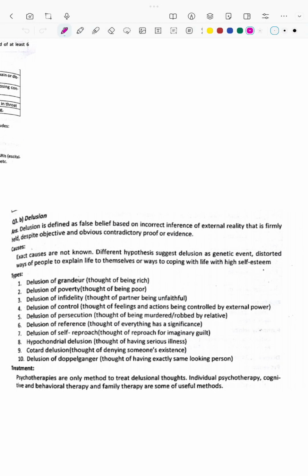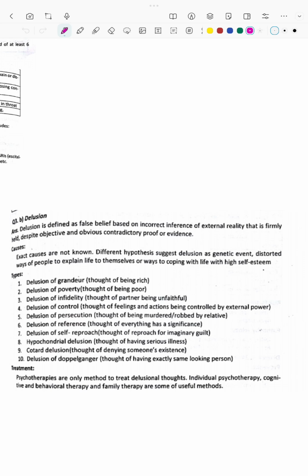Delusion of infidelity: the person thinks that his or her partner is unfaithful. Delusion of control: the patient will think that their thoughts, feelings or actions are being controlled by an external power. Delusion of persecution: the patient may think that something is murdered or robbed by a relative. Delusion of reference: the patient will think that everything has a significance, that everything has a reason. They will find some reason.